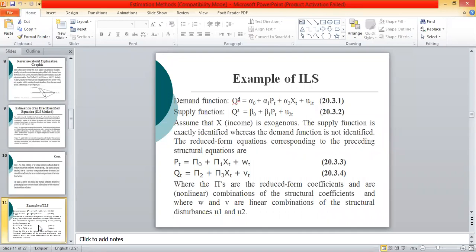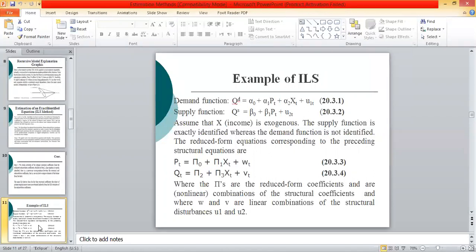So the first step is to develop the reduced form equations from these models. We have two reduced form equations because we have two endogenous variables, P and Q. The first reduced form is pi naught plus pi 1 x, and the second reduced form is pi 2 plus pi 3 x plus error term. These are the two reduced forms.